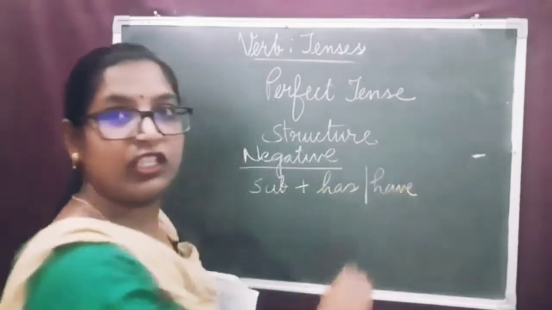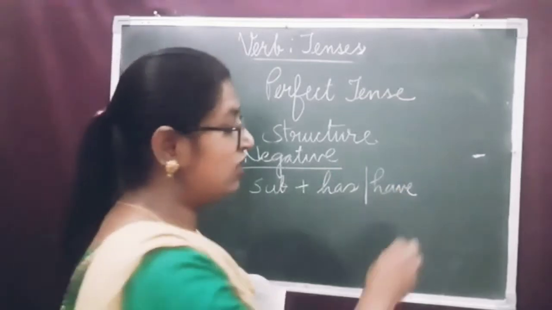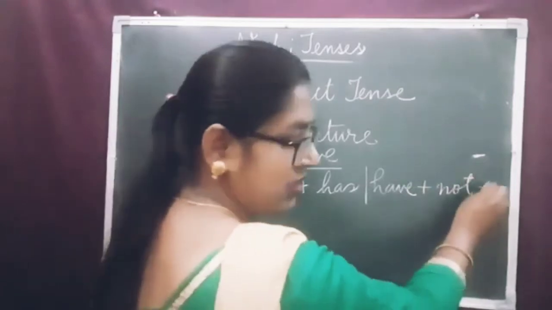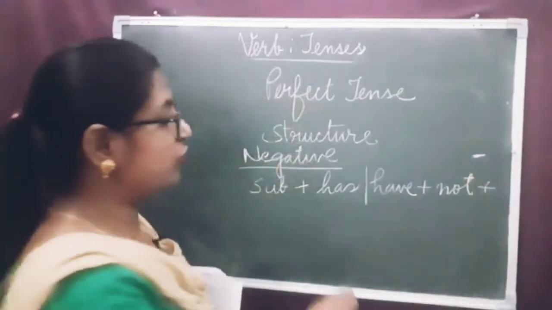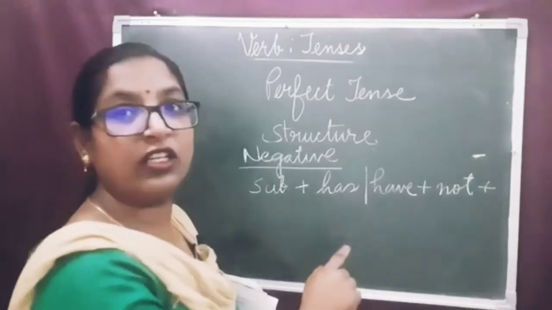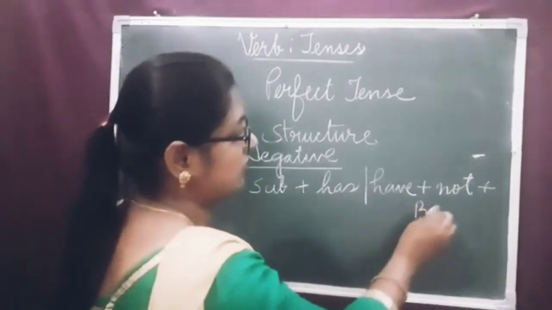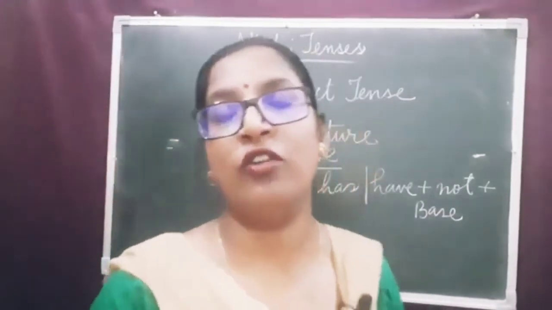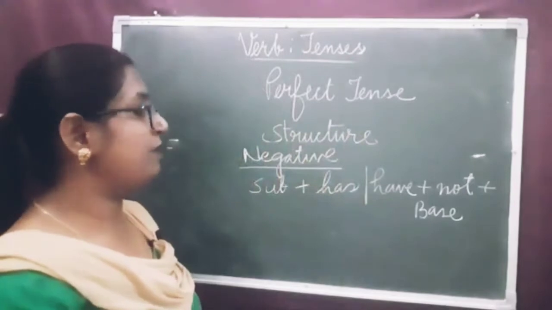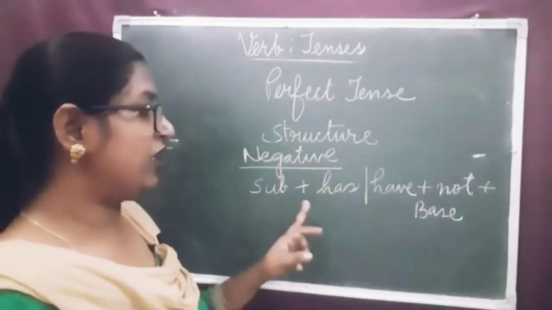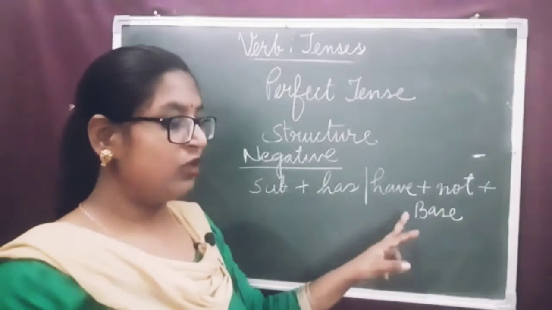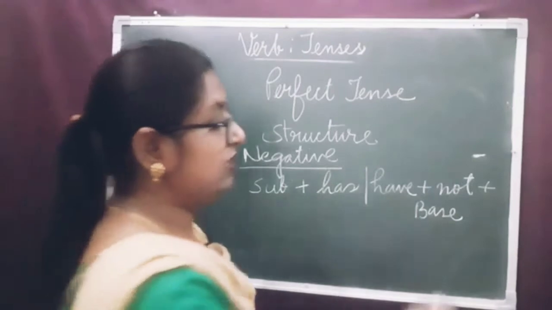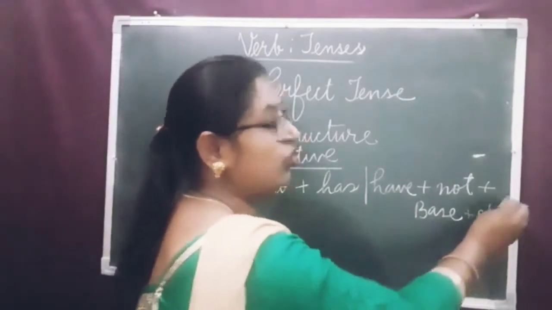Has or have, the auxiliary verbs we choose according to the subject, plus the word of negation not, plus the verb, base form of the verb we use. The structure of negative sentence in present perfect tense is subject plus has or have plus not plus the verb and the object or complement.